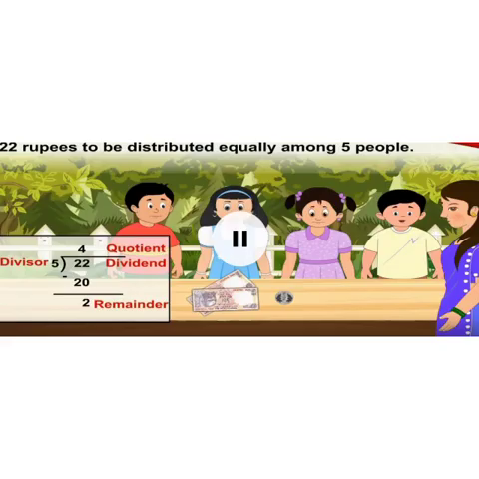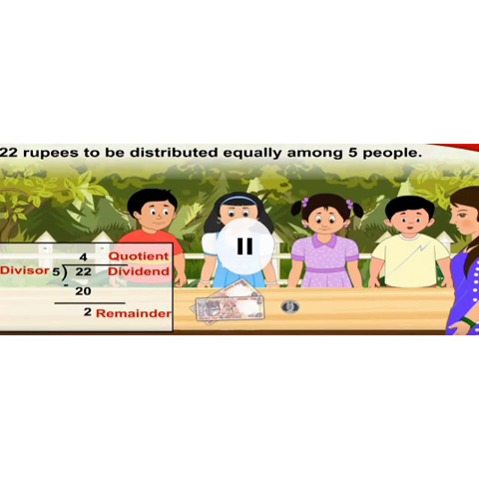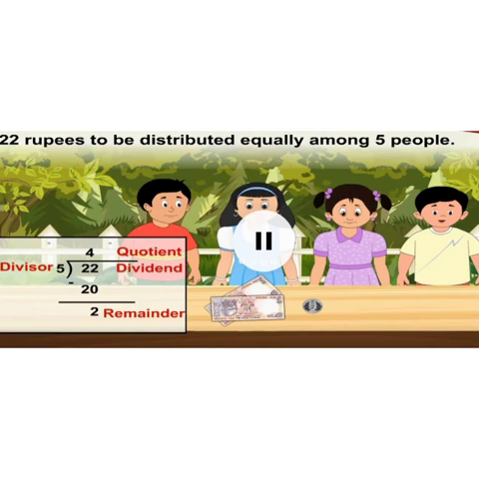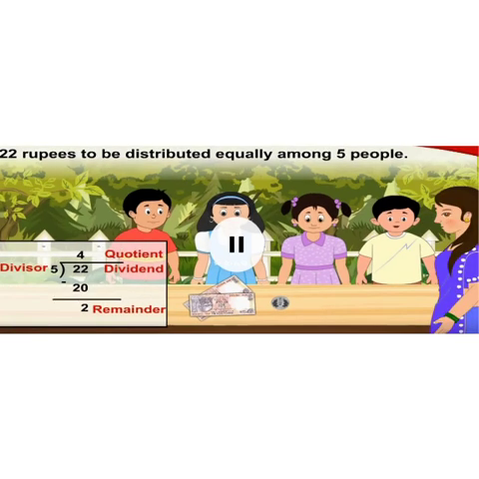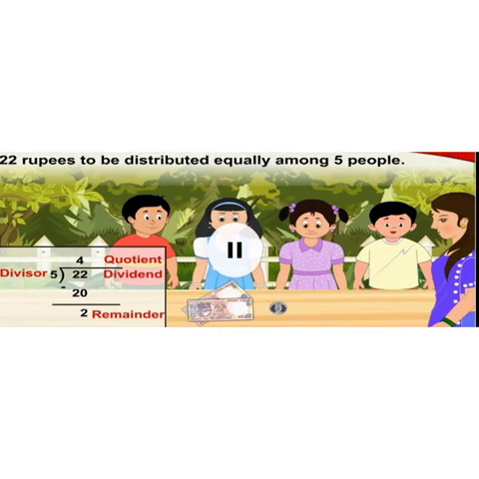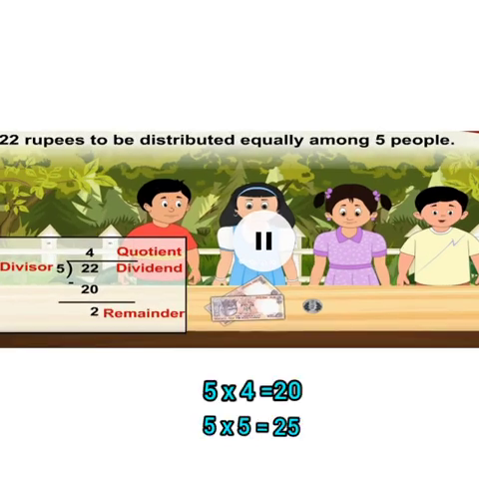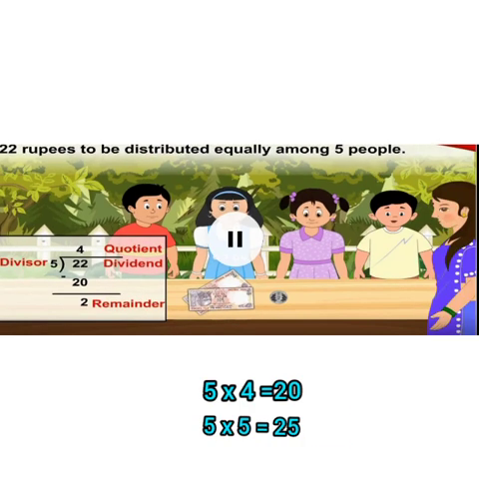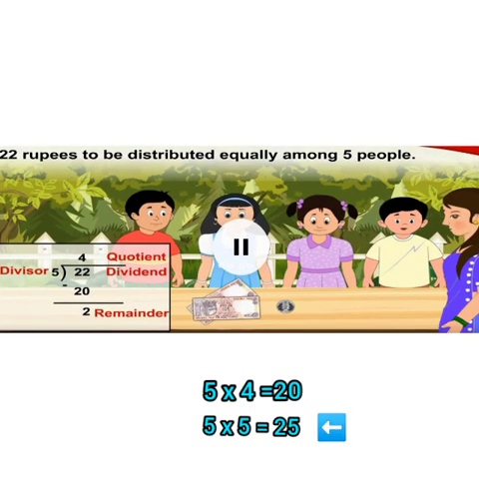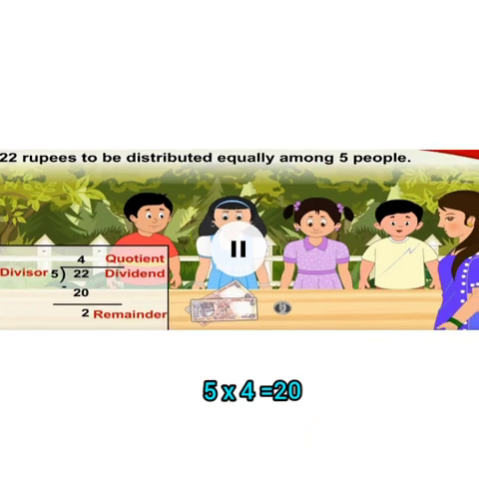One more example, 22 rupees to be distributed equally among 5 people. Now here 22 is the dividend and 5 is the divisor. Here 5 is the divisor, so we shall use the 5 times table. 5 fours are 20 and 5 fives are 25. We can't give away 25 rupees from 22, but we can give 20 from 22.